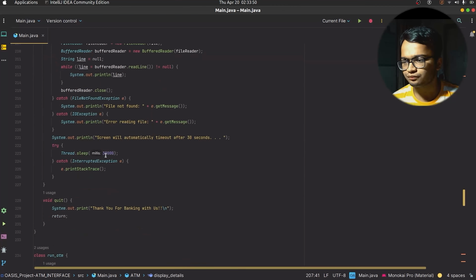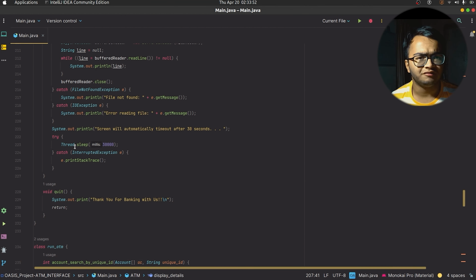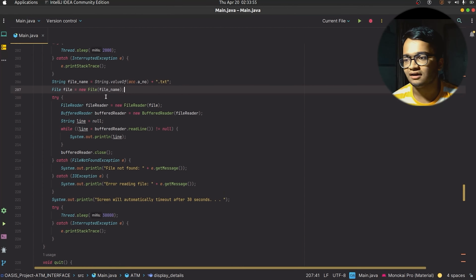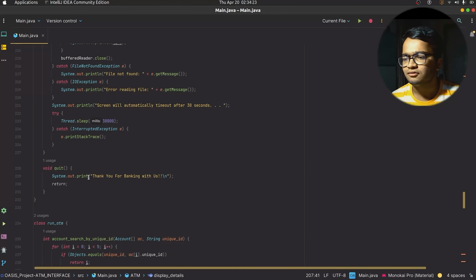Now you can see we have used Thread.sleep(30000). This is to give a real ATM-like feel, so we are keeping a few time delays, because ATMs are not instantaneous. There is some delay between operations while taking cash or when switching from one interface to another. So to give a real-life experience of the ATM, we have kept some delay by using the Thread.sleep method. Then after that, there is a quit method which will allow the ATM to be quit.